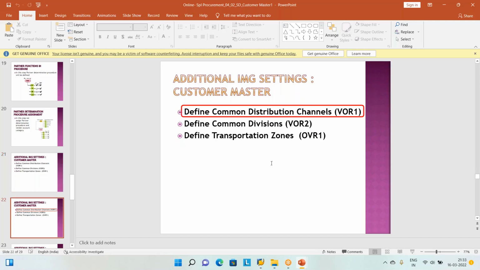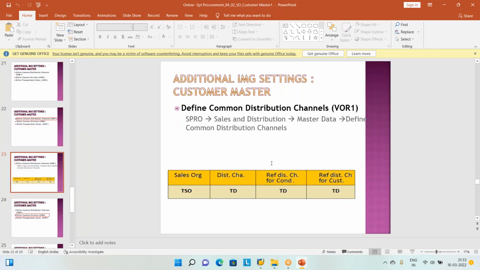Then what is this step? Define common distribution channel means what? Let us go to this path. Actually, there is a reference distribution channel for pricing purposes and customer purposes. On the SD side, people are going to create it. We don't have that much time, and we don't know for what purpose they create it. We already created a distribution channel, and we are going to say that it is for the customers and also for pricing. Let us go to this path and not create anything. We are going to declare the same thing.